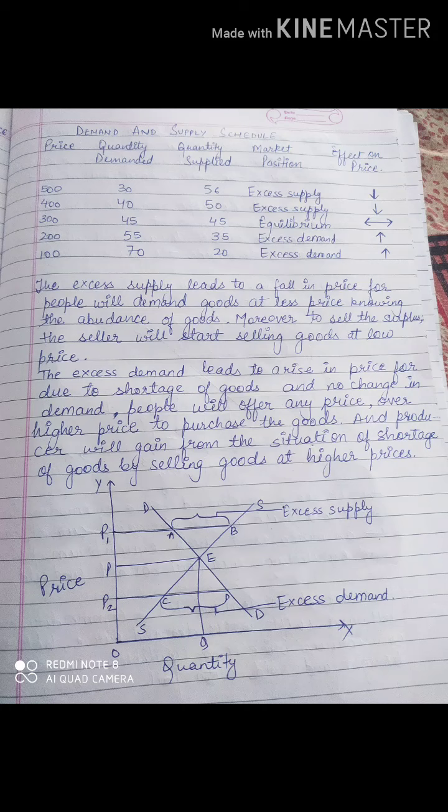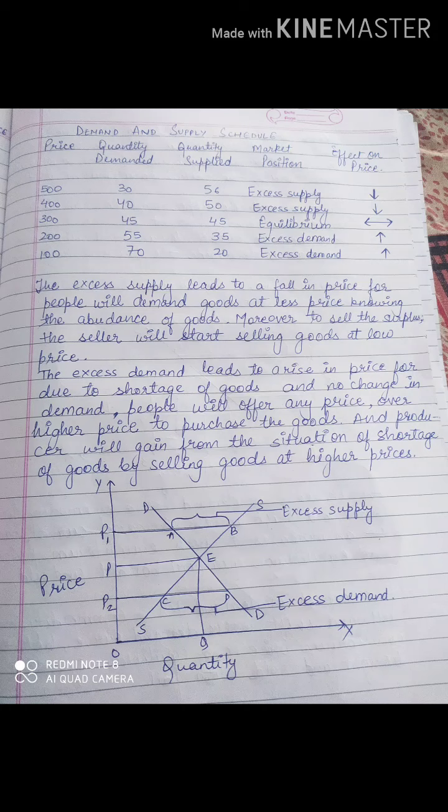Okay. So excess supply leads to a fall in price. With demand low, the price goes down because of the abundance of goods. Why? Because goods are more. Right? And when there are more goods and no demand, what will happen? The price will be reduced. Fine. So this is what I explained to you, which has been written over here.